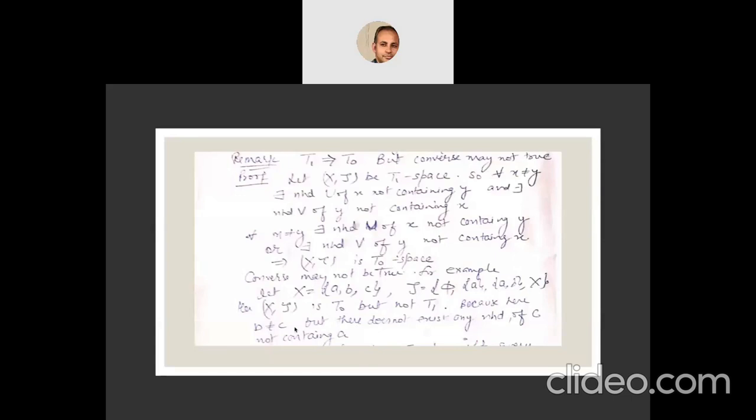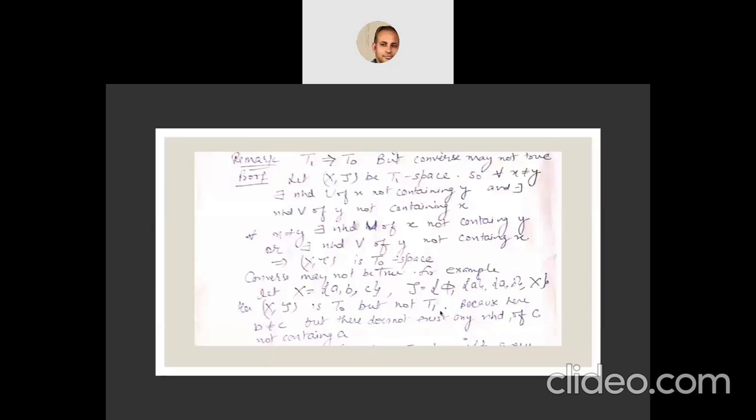Why is it not T1? Because b and c are two distinct elements of this space, but there does not exist any neighborhood of c not containing b.